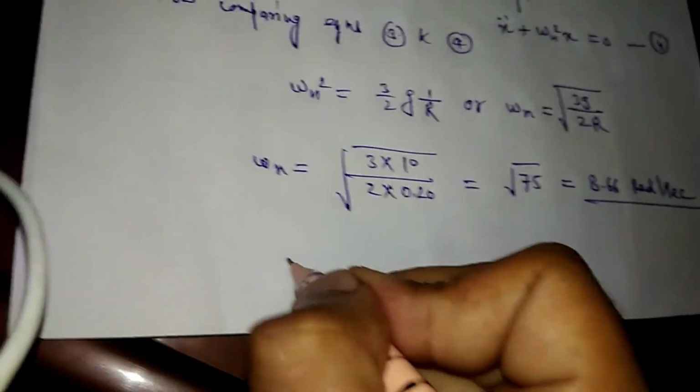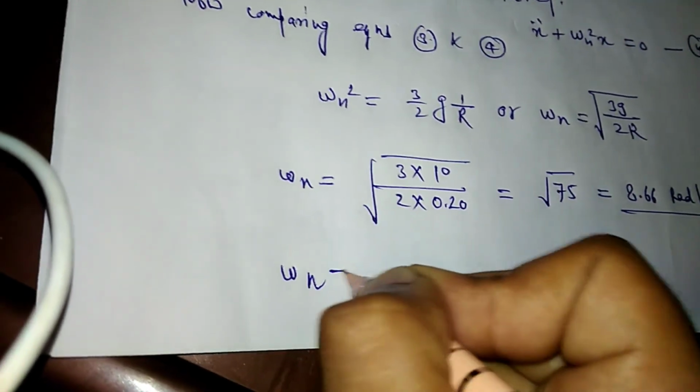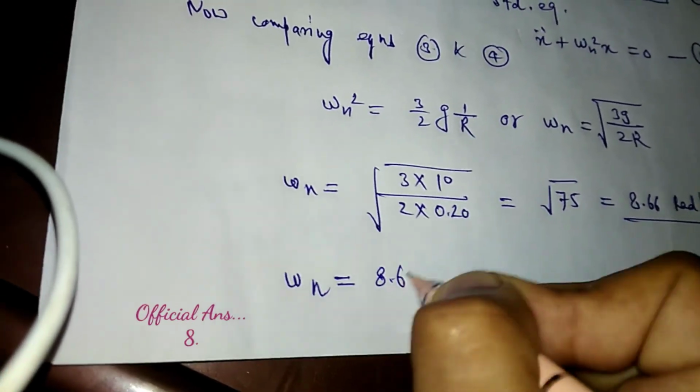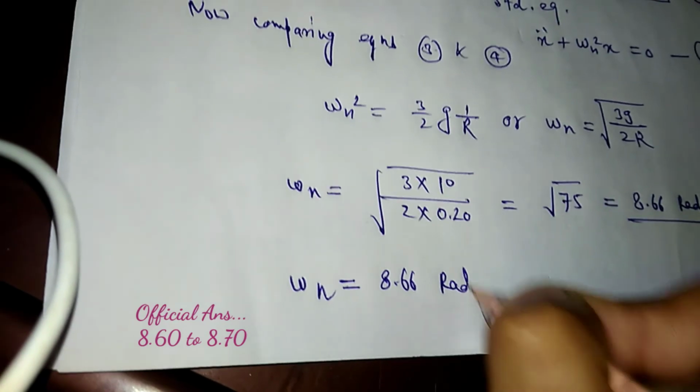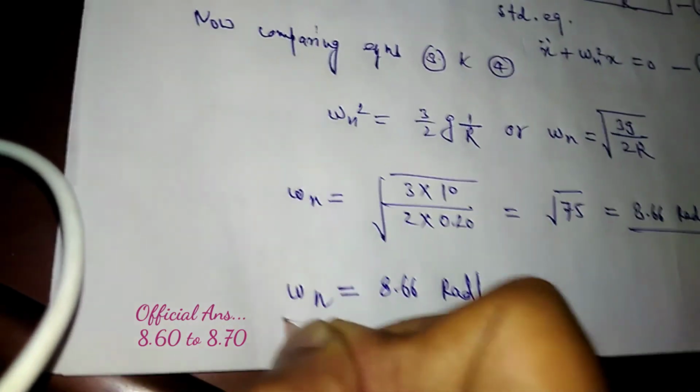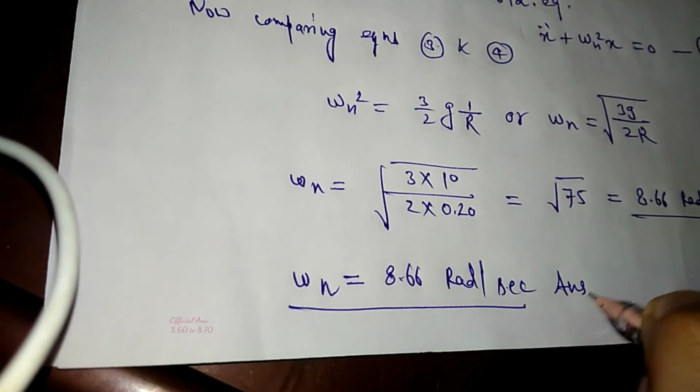So finally omega n is equal to 8.66 radian per second. Okay, this is our answer.